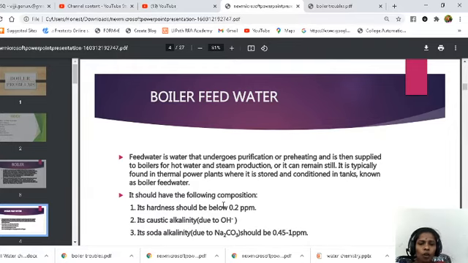So it should have the following composition. The boiler feed water must have this composition. Its hardness should be below 0.2 ppm. Its caustic alkalinity is due to OH minus. Its soda alkalinity should be 0.45 to 1 ppm. If the boiler feed water has this composition, there is no deposit formation inside the boiler. So when there is no precipitate formation inside the boilers, there are no boiler troubles.